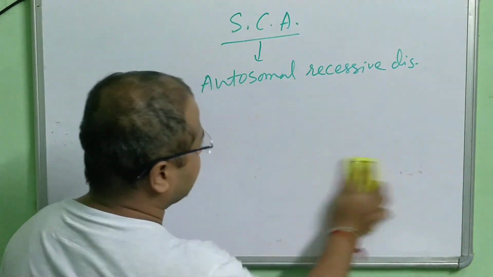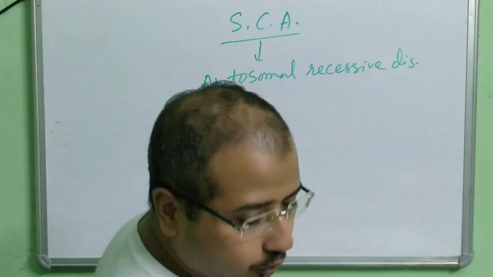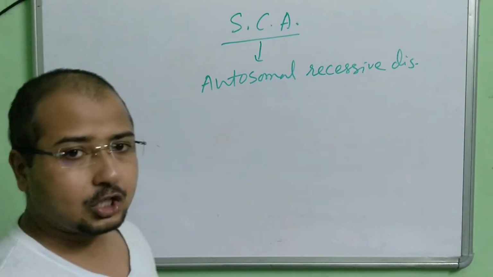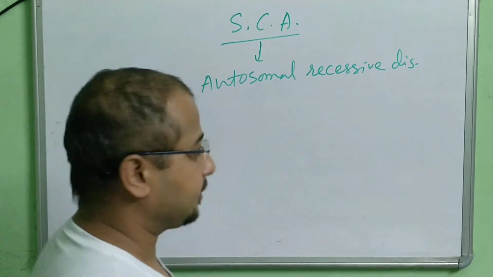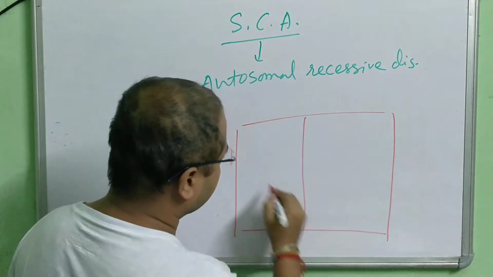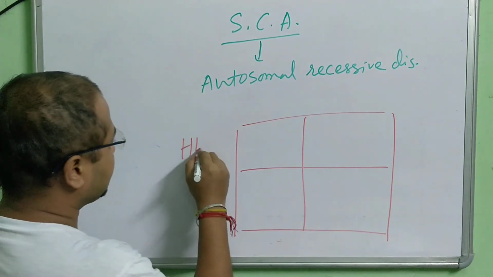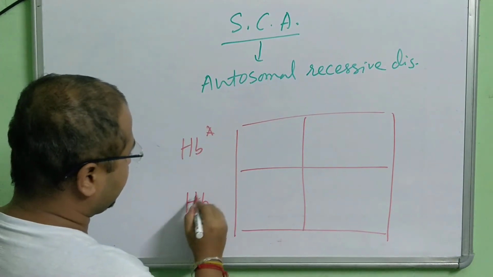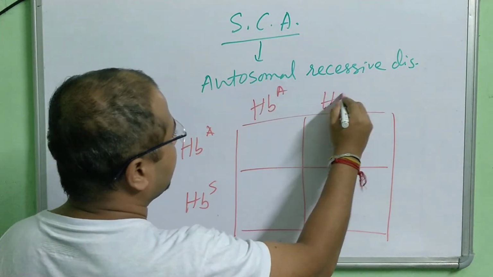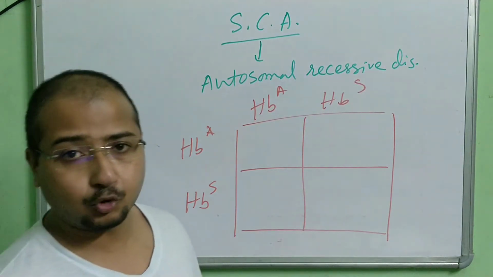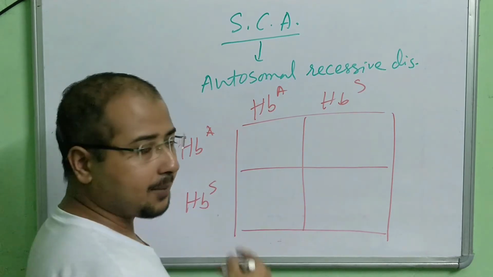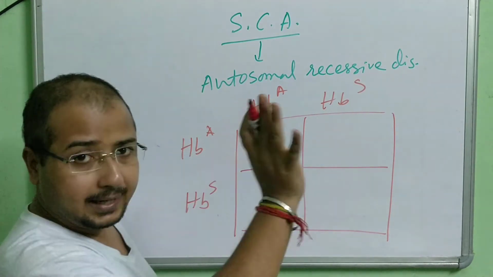So now let's just look at one example. Both the parents are the carrier. Okay. So if I do the Punnett square, if both the parents are the carrier of the disease, it means HbA, HbS carrier. Same here, HbA, HbS. Both are the carrier, both parents. Now let's see what happens. I am just writing A and S. I am not writing Hb here. Only A and S. Okay.